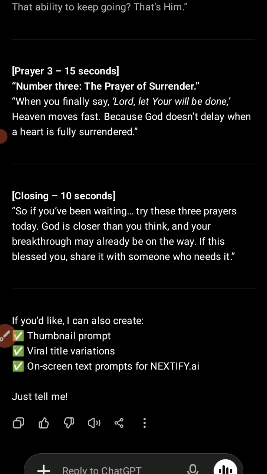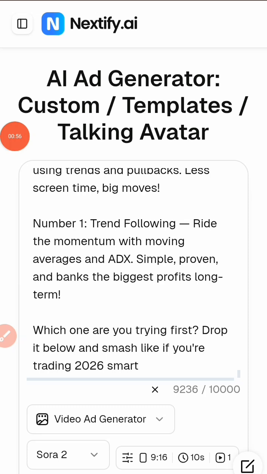Now the next thing that you need to do is that you need to copy this prompt, then go to this AI called NEXTIFY.ai.